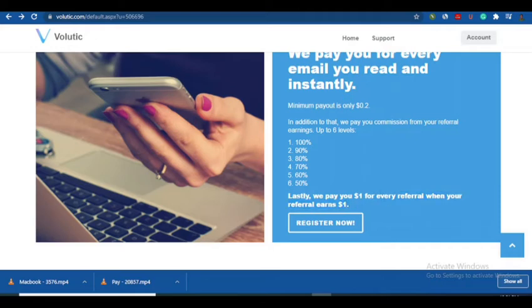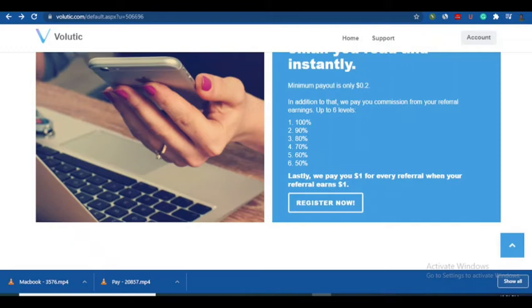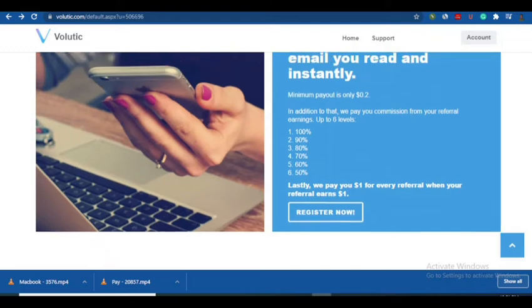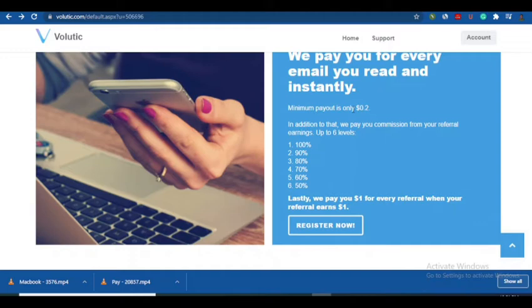So let's say for example you refer somebody to this website and the person earns $1, you're going to earn automatically $1. But let me tell you this, without actually referring anybody, you can make up to $0.2 within 2 days or even a day. You can make up to that.